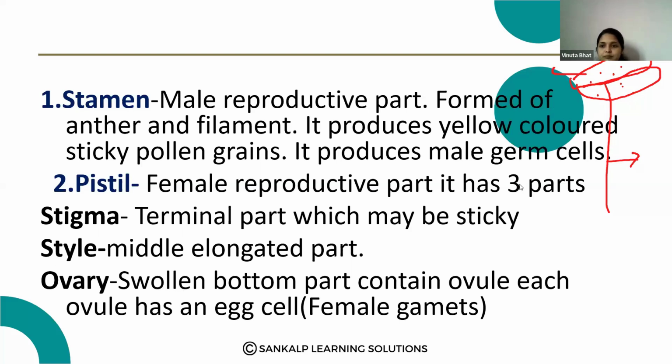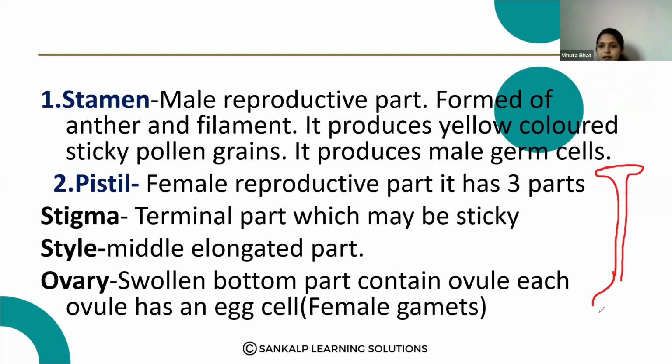Then the pistil: stigma, style and this is the ovary. So all together it is called a pistil. Stigma, style, ovary are the parts of the pistil.